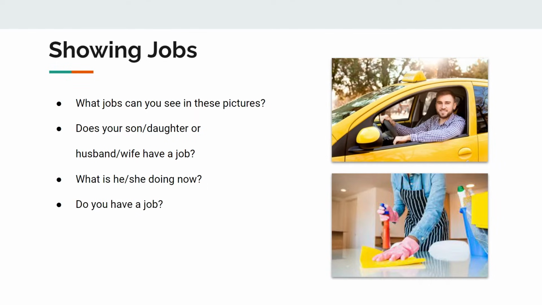Do you have a job? The examiner might ask you about your job. You can mention any job you have, or if you don't have a job, you can just say I do not have a job, or I'm a student, or whatever the case might be for you.